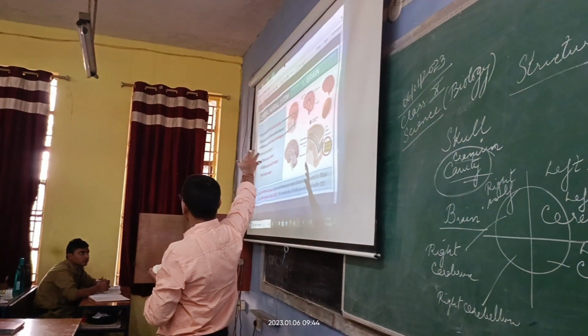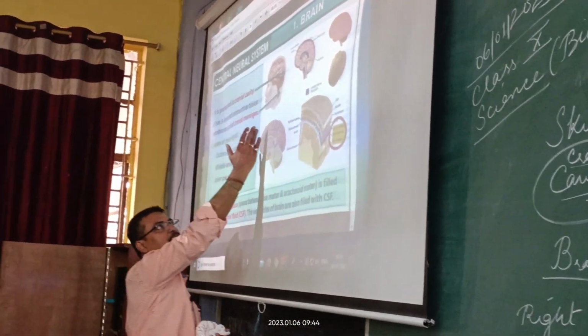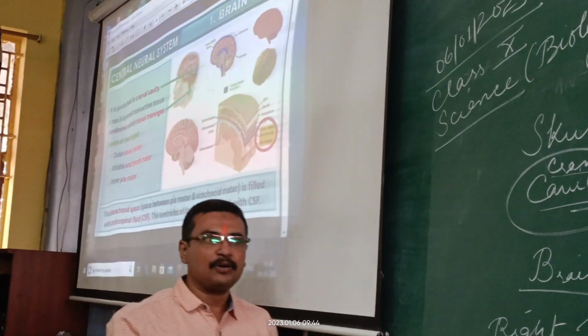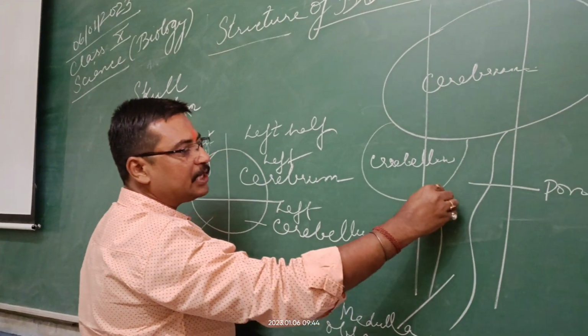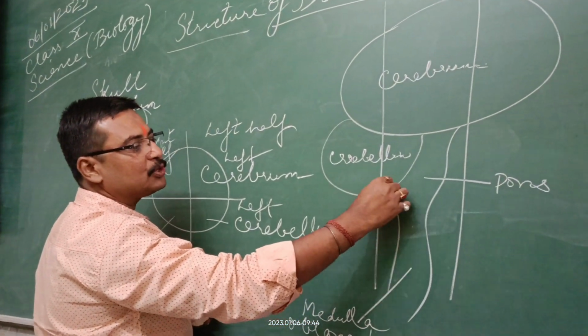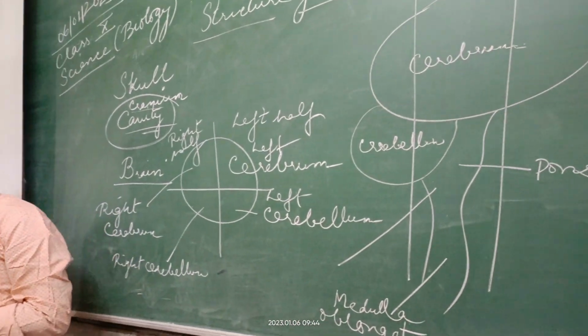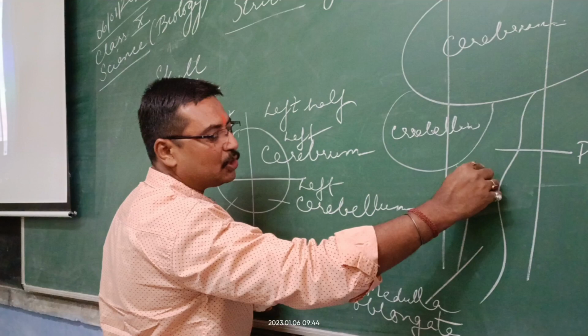Inside your cranial cavity, we have your brain. This is the first half, second half, and the middle half. This portion is called the pons, and this lower portion is also called something else. This lower portion is the extension of this.